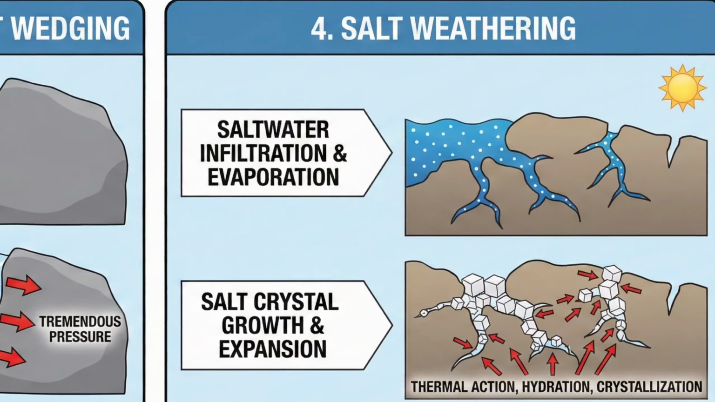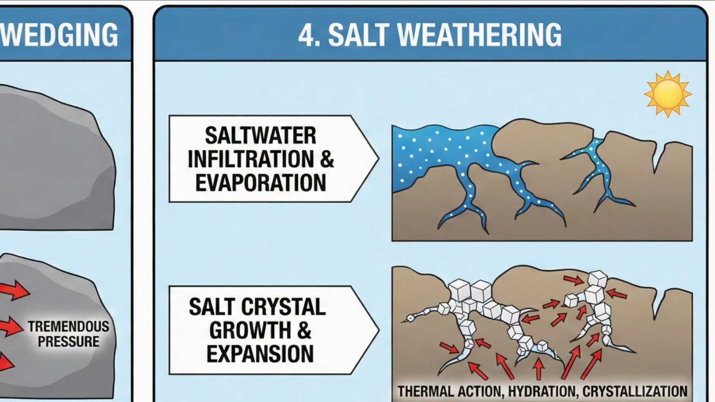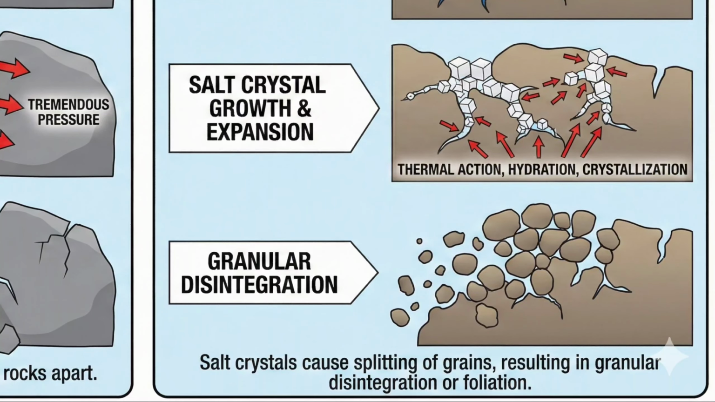Salt weathering. Salts in rocks expand due to thermal action, hydration, and crystallization. Salt crystals in near-surface pores cause splitting of individual grains within rocks, which eventually fall off. This process of falling off of individual grains may result in granular disintegration or granular foliation.